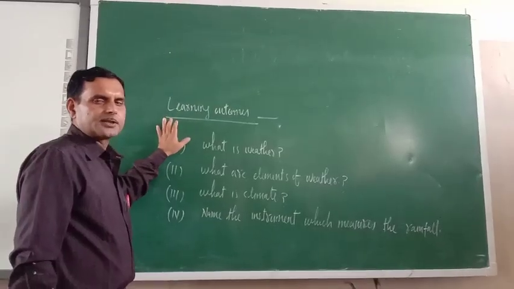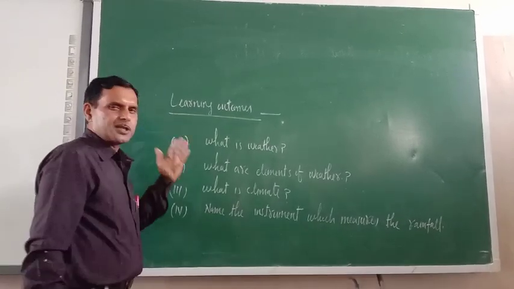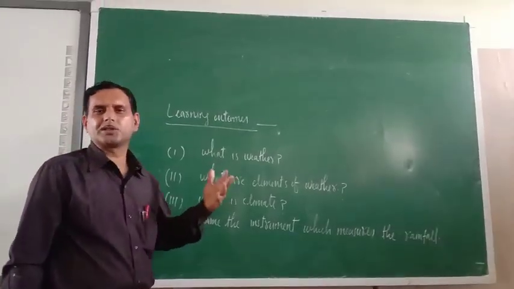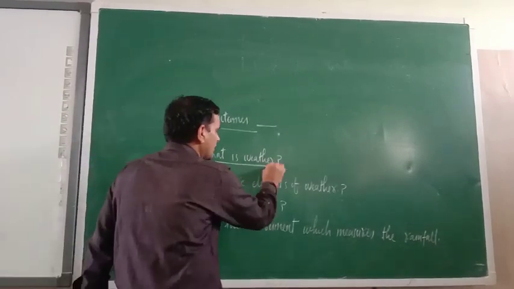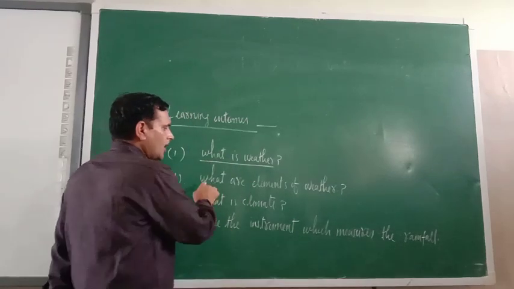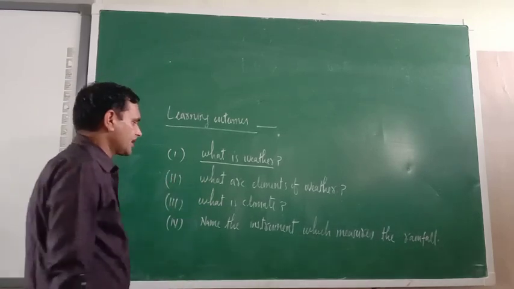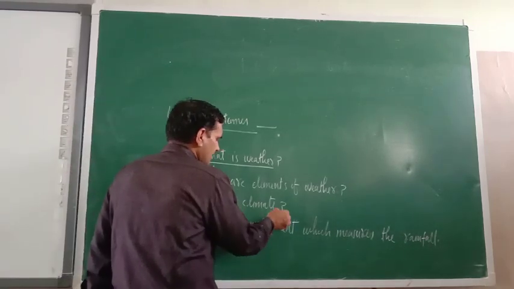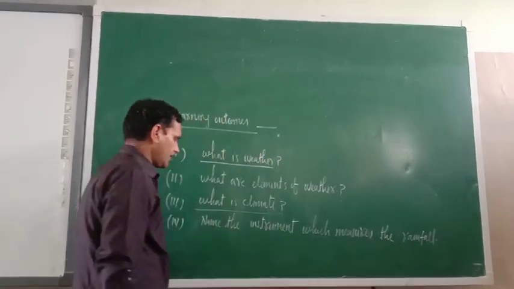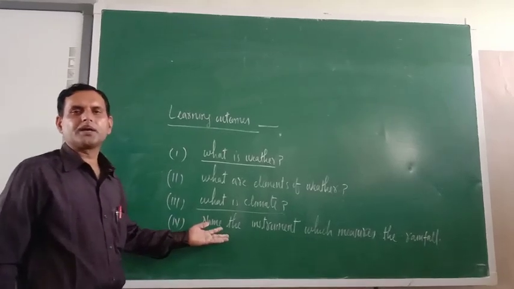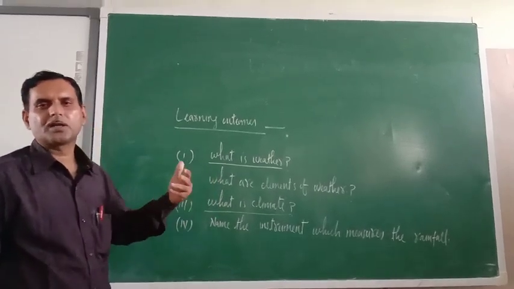So dear cadets, now this is the time to check your learning outcome. Whatever I have taught today, I am giving you some questions on the basis of that study. Like, what is climate? You have to write that. Now what are the elements of weather? You just have to write the names of the elements of weather. Next one is what is climate? Write the definition of climate. Name the instrument which measures rainfall. You know the instrument, everything I told you, just write, and follow the same procedure for the submission. Thank you.